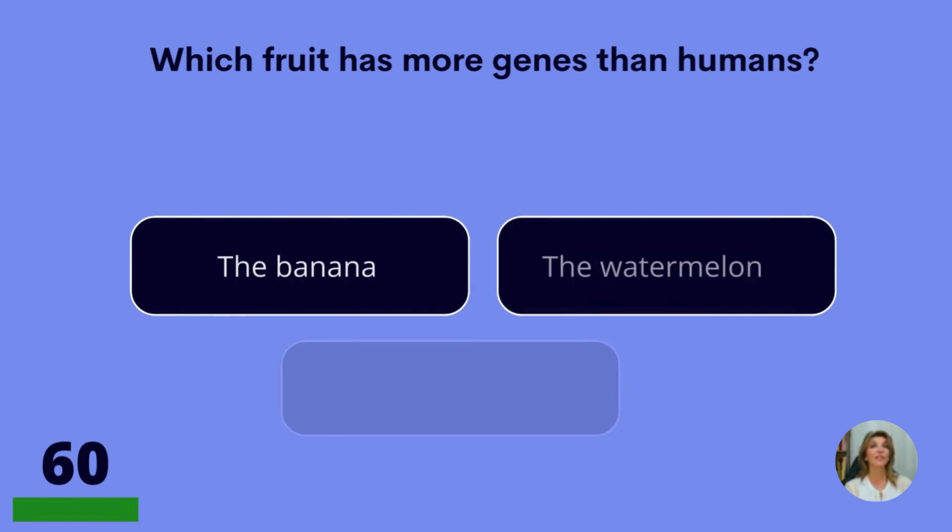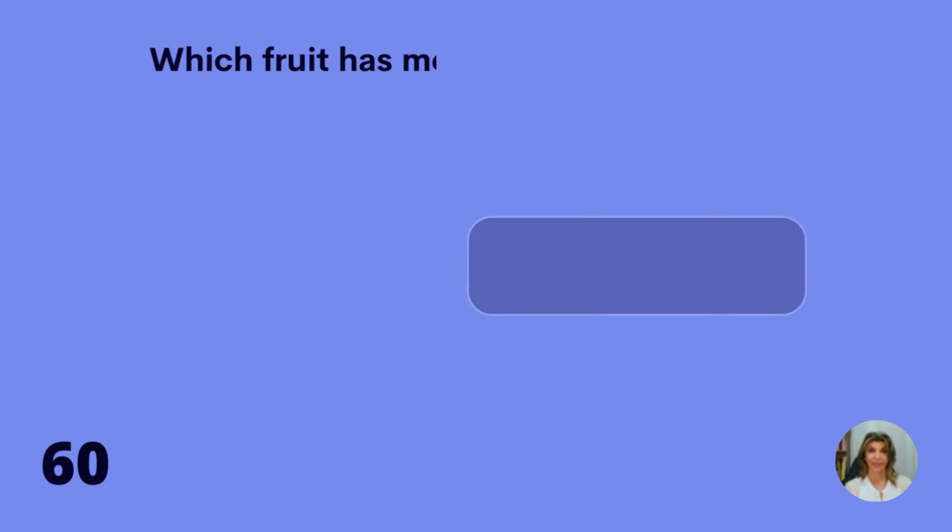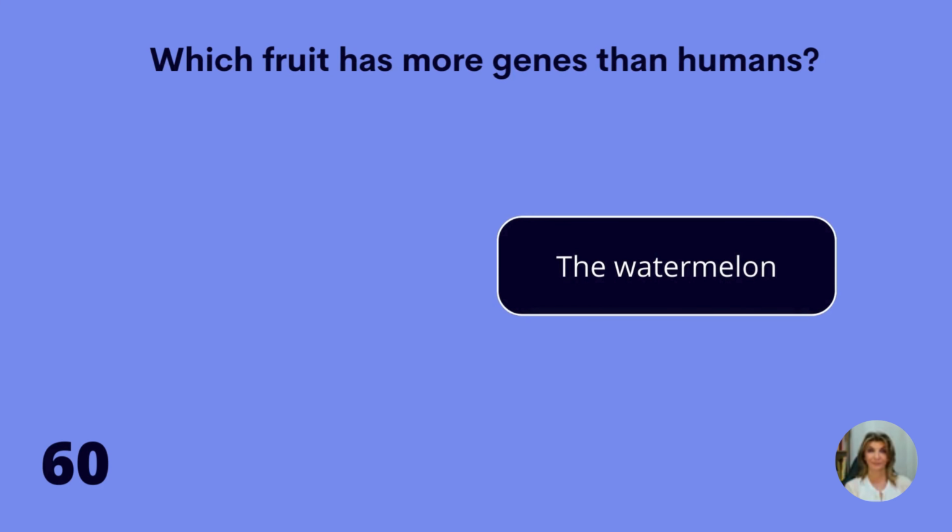Question 60. Which fruit has more genes than humans? The banana, the watermelon, or the apple? The watermelon.